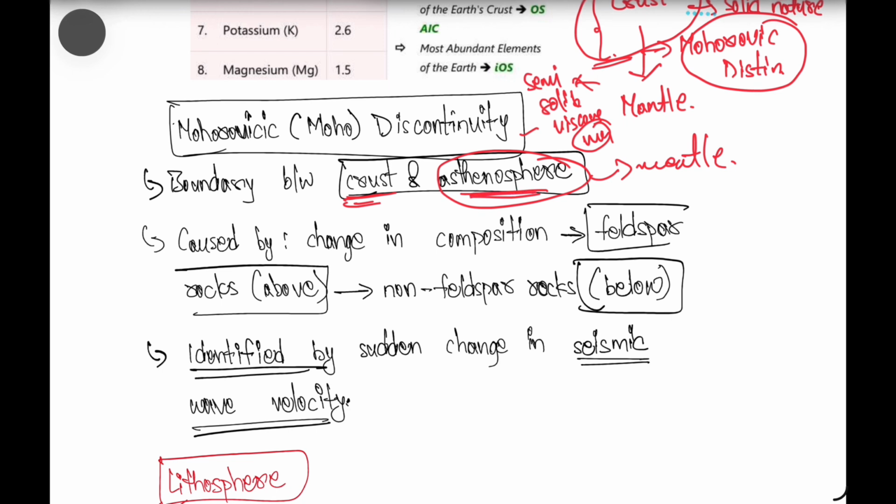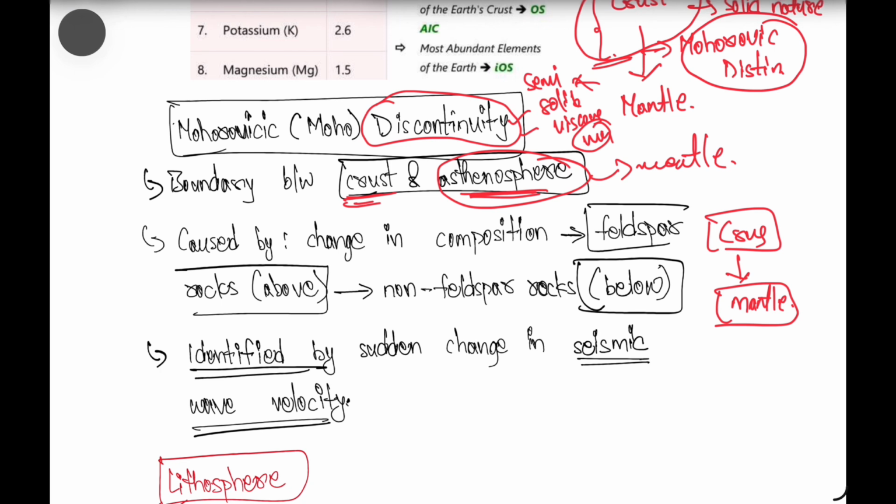And why are we calling this a discontinuity? Because when we come from the crust to the mantle, there is a discontinuity. That means the physical or chemical properties, or the mechanical behavior of the earth, change from one layer to another. The properties are not continuous. The properties are changing. That's why we call it a discontinuity, a change in the properties of the earth, right?